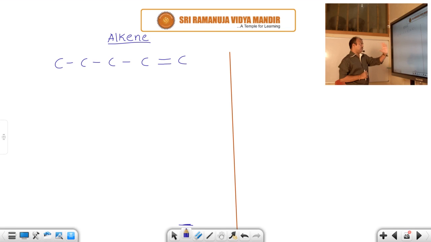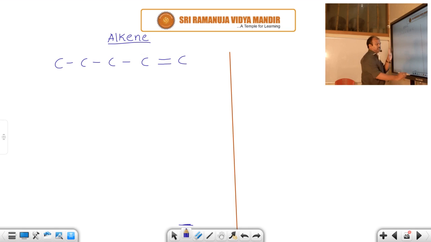But whenever you see the structure, we can easily identify whether it is alkane, alkene or alkyne. If you observe, between the carbons at least one double bond is there. That's why this is alkene. So when a double bond is there, only then we use the word ene. Alk means number of carbon atoms.